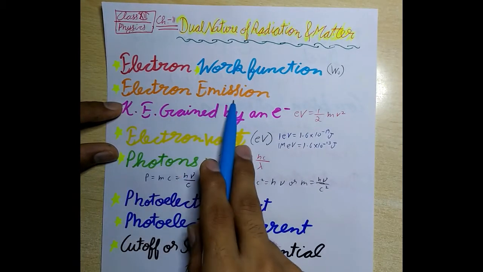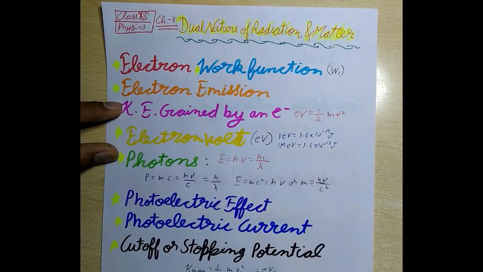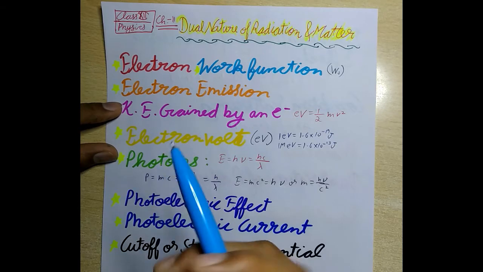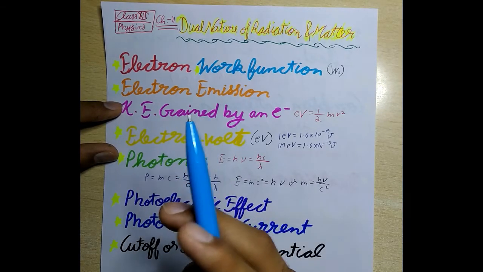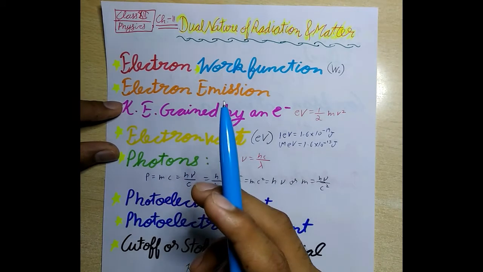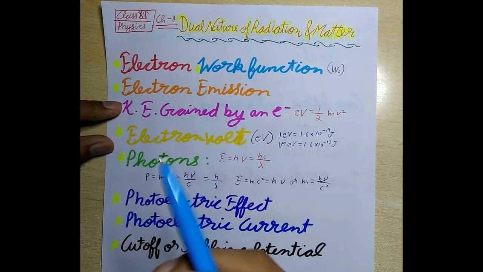Now, electron emission. The phenomenon of emission of electrons from a metal surface is called electron emission. It is of the following types. First is thermionic emission. Here electrons are emitted from the metal surface with the help of thermal energy.